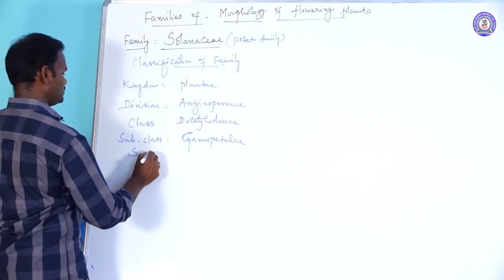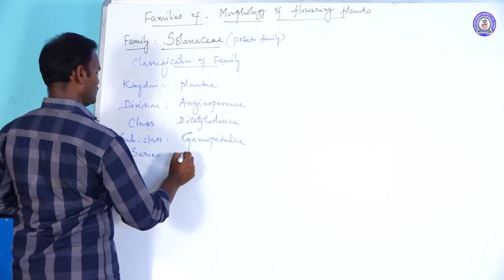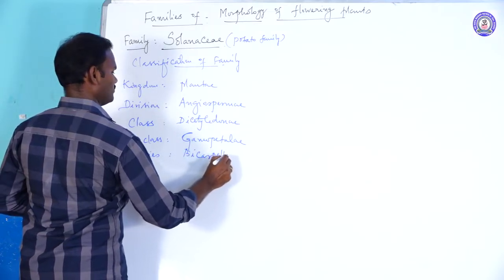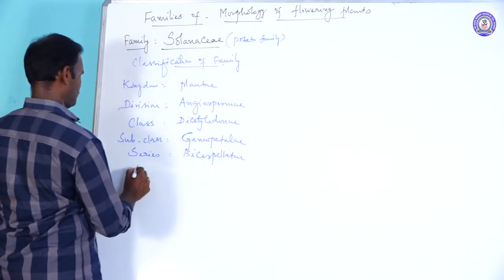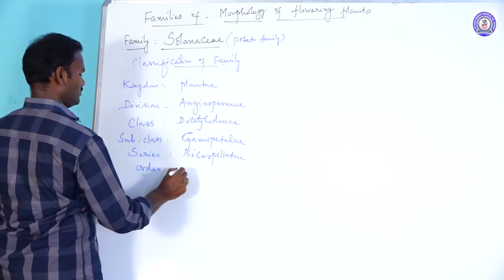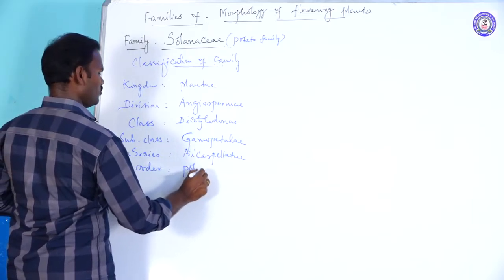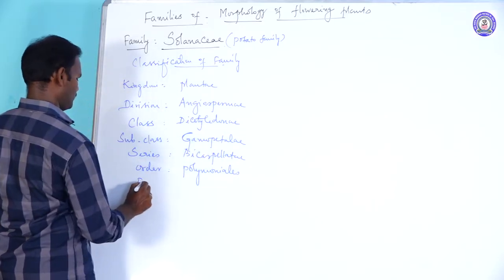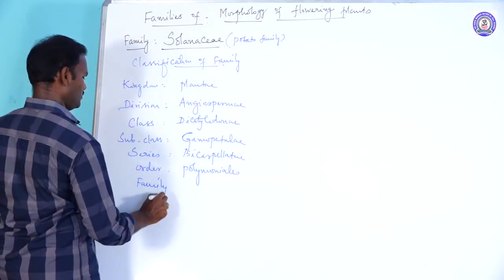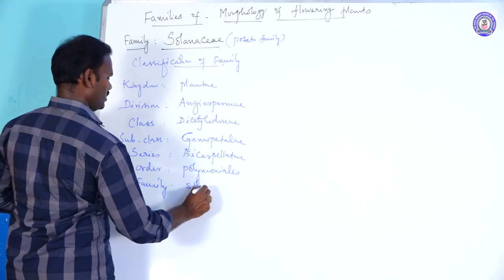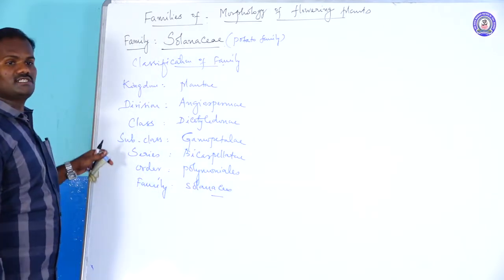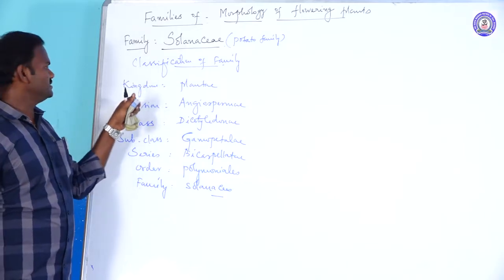Series Bicarpellatae. Order Polemoniales. Family Solanaceae. So this is the systematic position of Solanaceae.